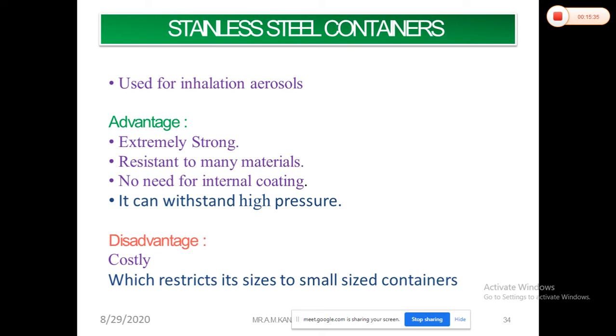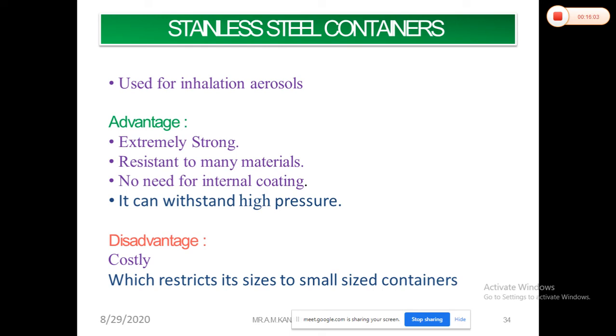So obviously it reduces the cost of container preparation, and it can withstand high pressure because it is extremely strong compared to the others. Along with that, it has greater resistance to corrosion. So these are the main advantages of stainless steel containers.